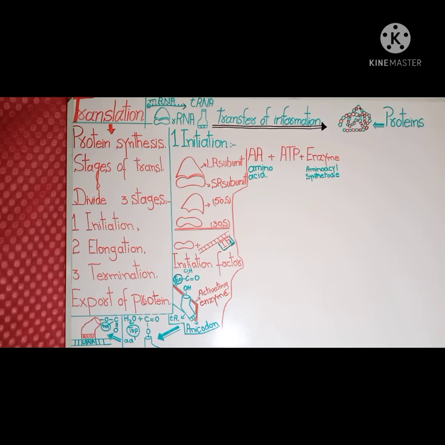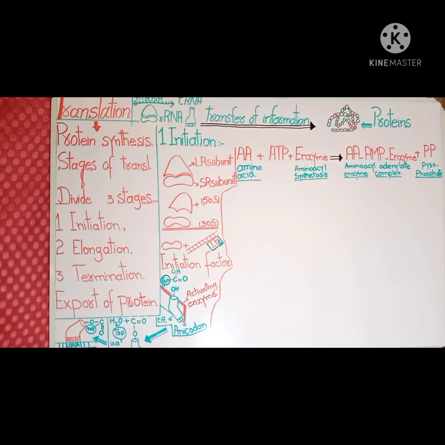So by the reaction of amino acid plus ATP plus the enzyme amino acid synthetase, they will form amino acid-AMP-enzyme, that is the amino acid adenylate enzyme complex, plus PPi, that is pyrophosphate.